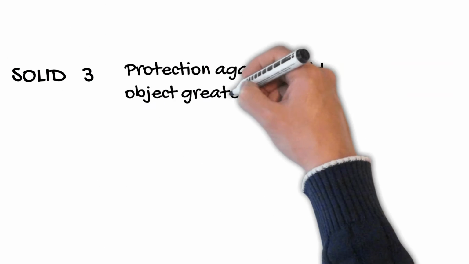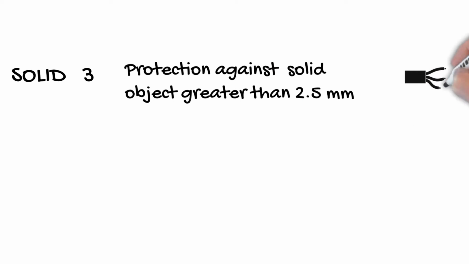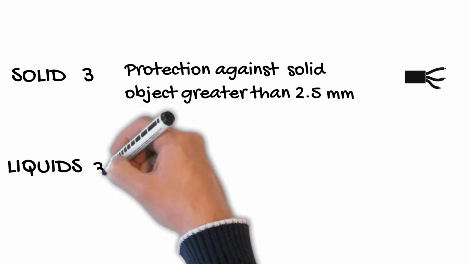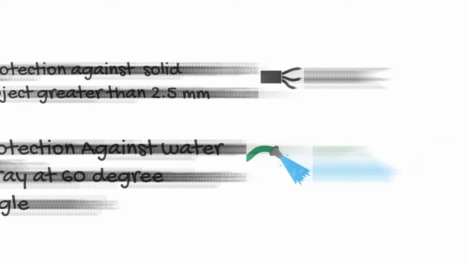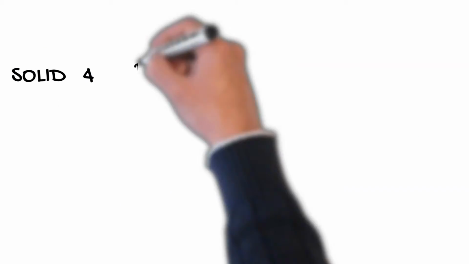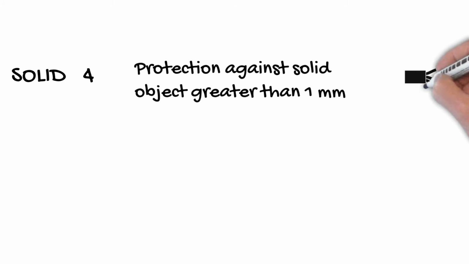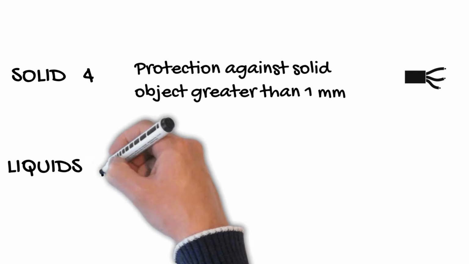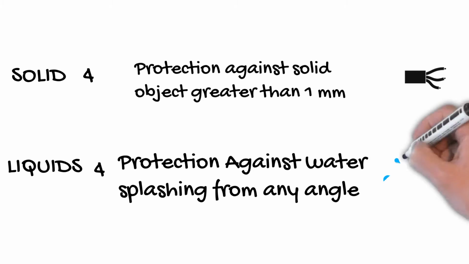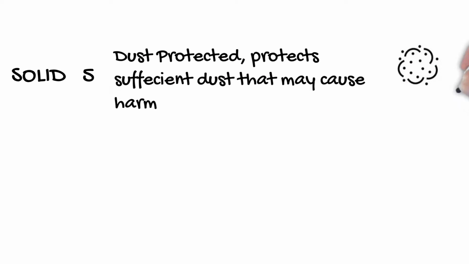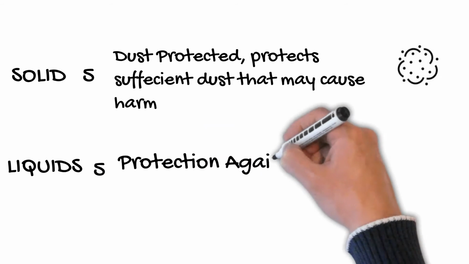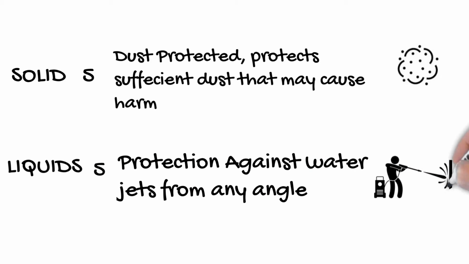A device having IPX rating 3 for solid and liquid provides protection against solid objects greater than 2.5 mm, for example a wire. It also provides protection from water sprays up to 60 degrees. A device having an IPX rating 4 provides protection against solid objects greater than 1 mm, for example a thin wire or a strap. It also protects from splashing water no matter the direction. For IPX rating 5, for solid objects it provides dust protection, protecting against sufficient dust that may cause harm to the device. It also protects from water jets in any direction.